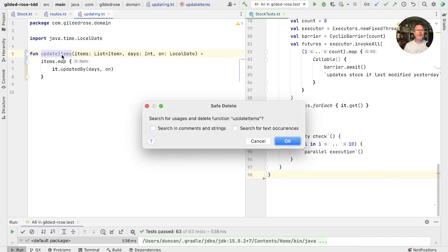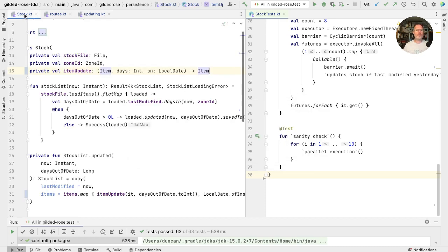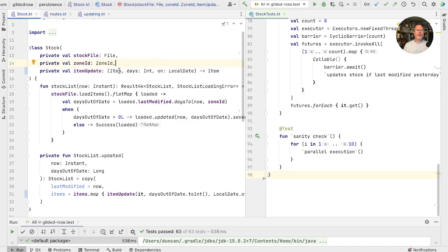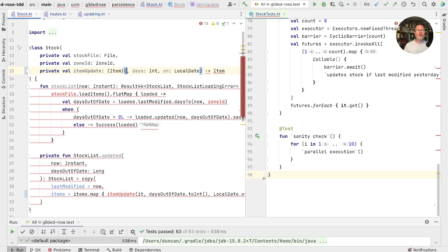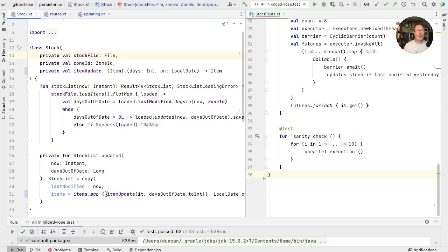So what we've done is we've taken the common code, the fact that both of the update items mapped over, and we moved it into stock. It might be slightly nicer if this item was the receiver. So we can just say that this is a function that takes an item as the receiver and then days and returns an item. And then in here, this would be it item update.